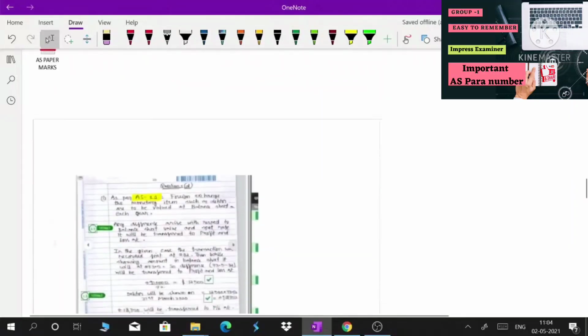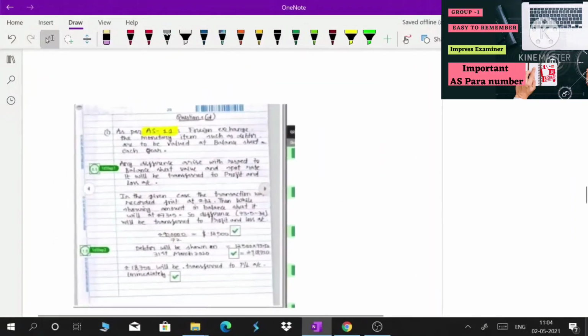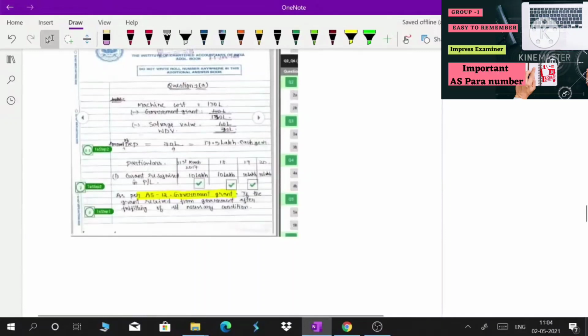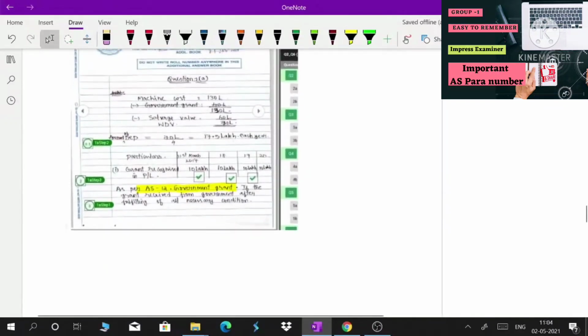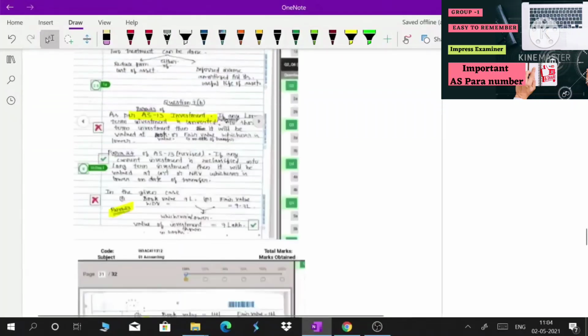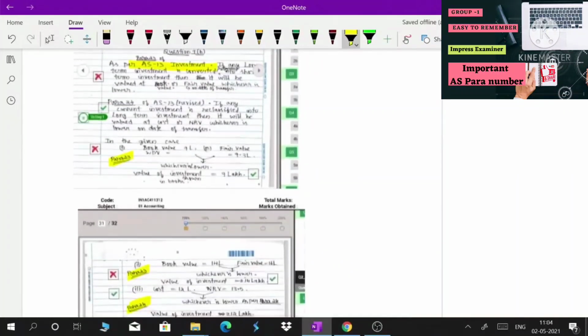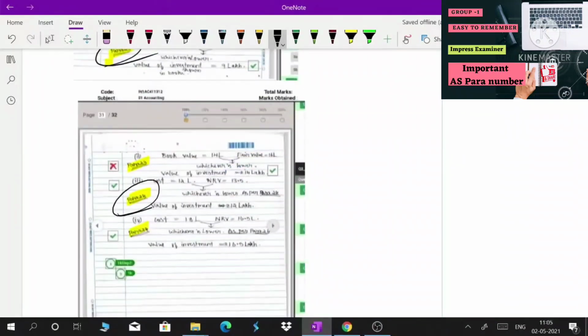Then I will show my paper. In the Jan 21 exam I have written AS 11 and what it represents. Then for 1A I have written AS number 12 and government grants. Then for 1B AS number 13 investment, and I have mentioned para number 23 and 24 and what they deal with.